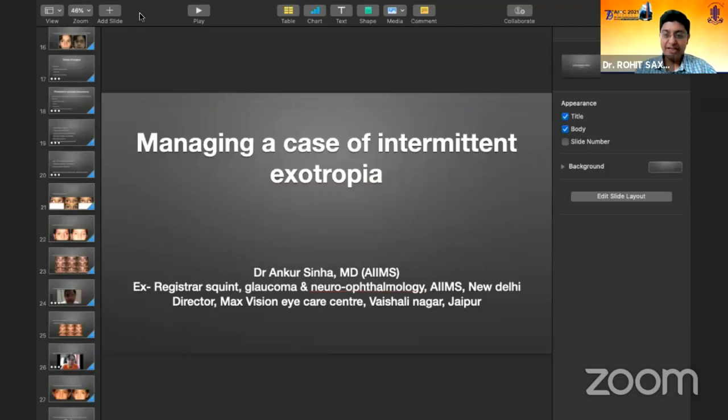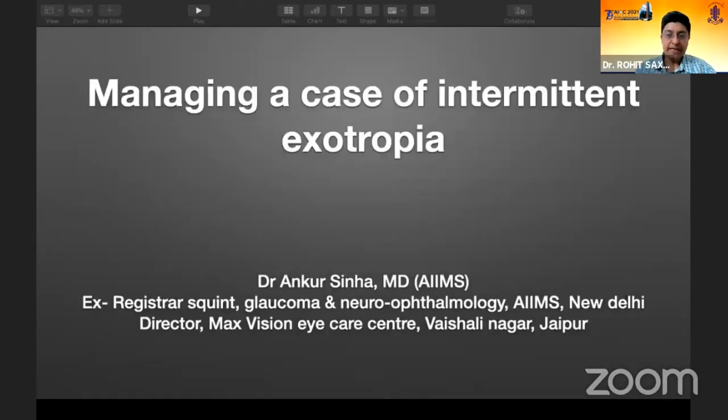So we'll move on to the next important point of discussion. Intermittent divergent squints, which, as Dr. Suma pointed out, are apparently easier, but truly more difficult to manage because of their problems of recurrences and overcorrection. So Dr. Ankur, who leads an independent strabismus and glaucoma practice in Jaipur, would highlight managing a case of intermittent exotropia.